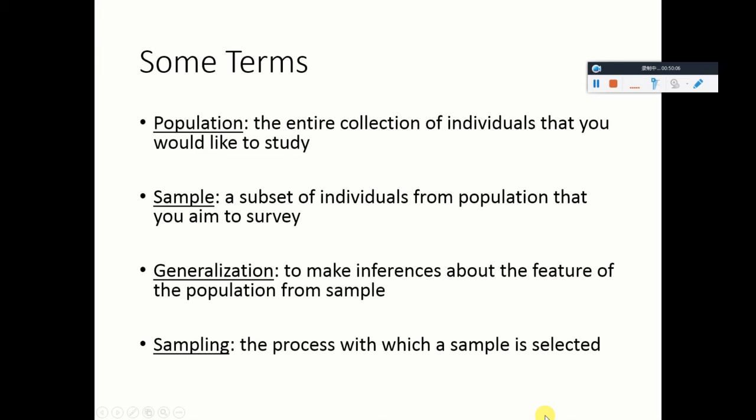To make sure that your sample is representative of your population, we must rely on a critical process that we'll call sampling. Sampling, as we said here, is the process by which individuals are selected into your sample.